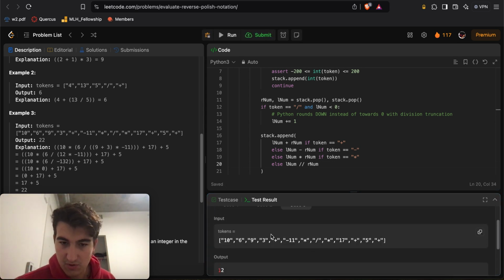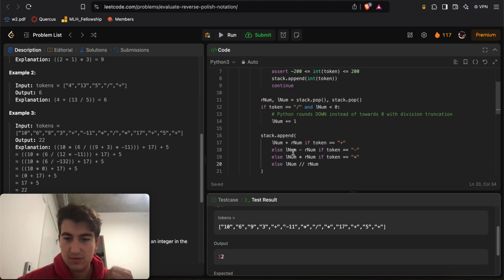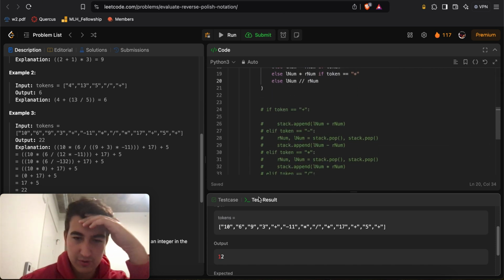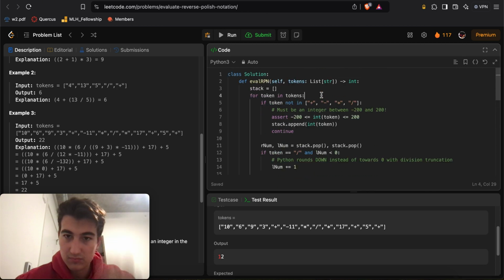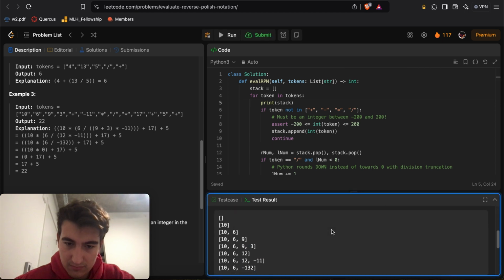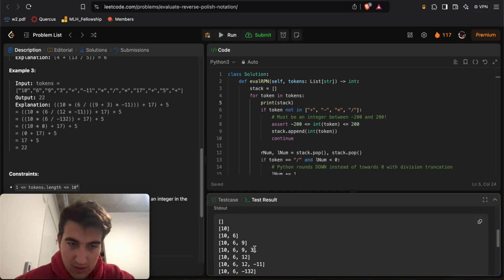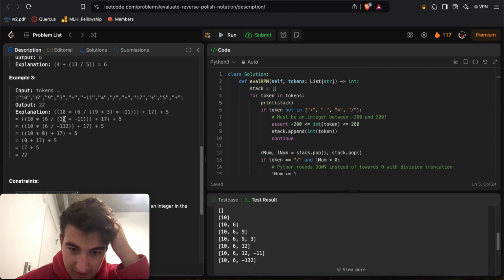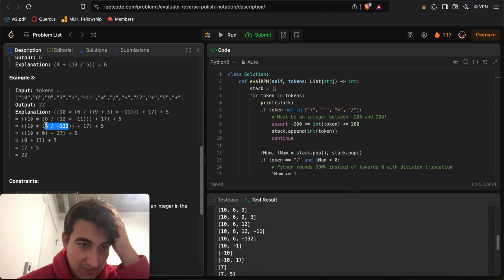Okay, we still are getting this wrong. Why are we getting this wrong? Okay. We're doing 10, 6, 9, 3. So we're going to print stack each time. So we have 10, 10 and 6, 10, 6 and 9, 10, 6, 9, 3. We evaluate the 9 plus 3, which becomes a 12, sure. 12 and negative 11, yeah, that becomes negative 132, sure. 6 divided by negative 132.